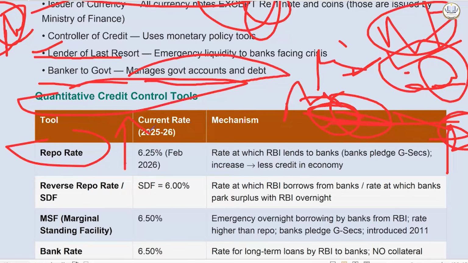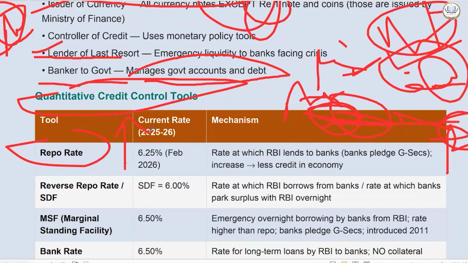When inflation is very, very high, when too much money is chasing few goods, then RBI will try to increase the repo rate. The reverse is called the reverse repo rate, the rate at which RBI is borrowing from banks.